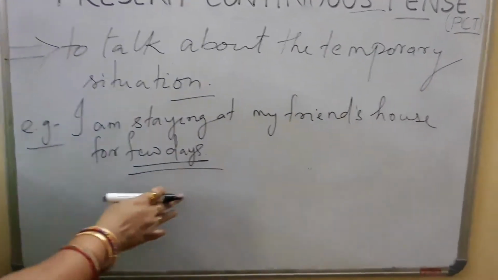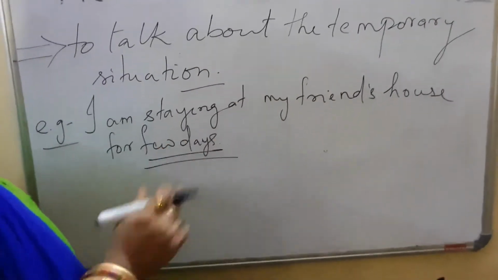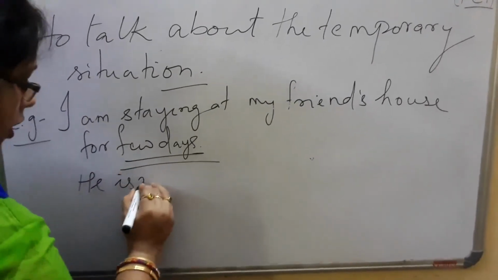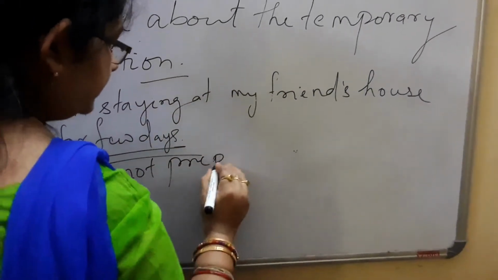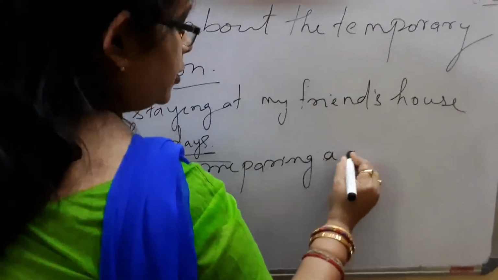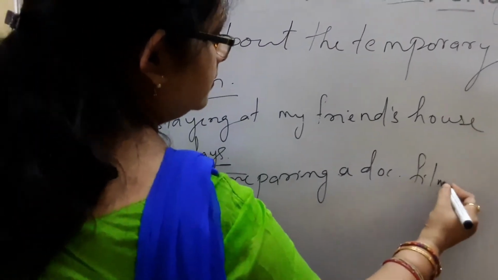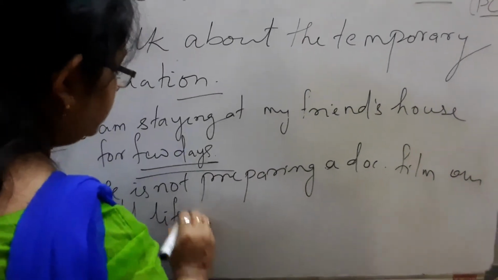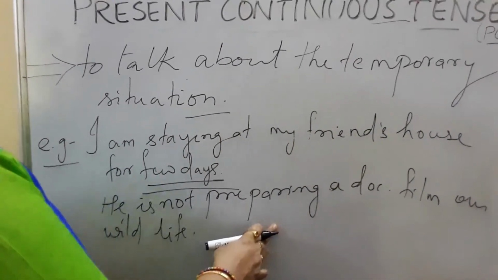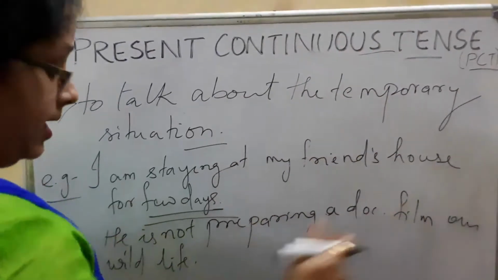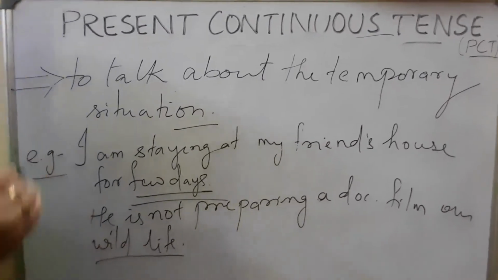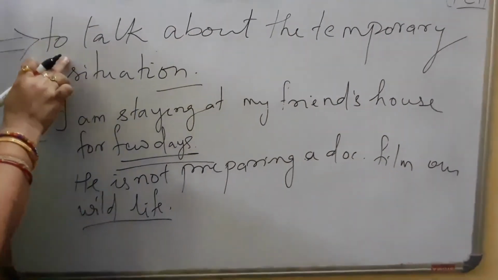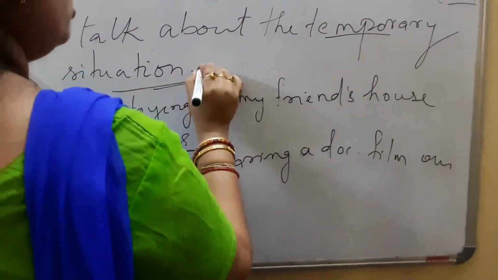If I say, next example, he is not preparing a documentary film on wildlife. That means what? He may be preparing films on some other topic, but currently he is not preparing a film on wildlife. So these are all temporary situations. So we can use the present continuous tense for temporary situations also.